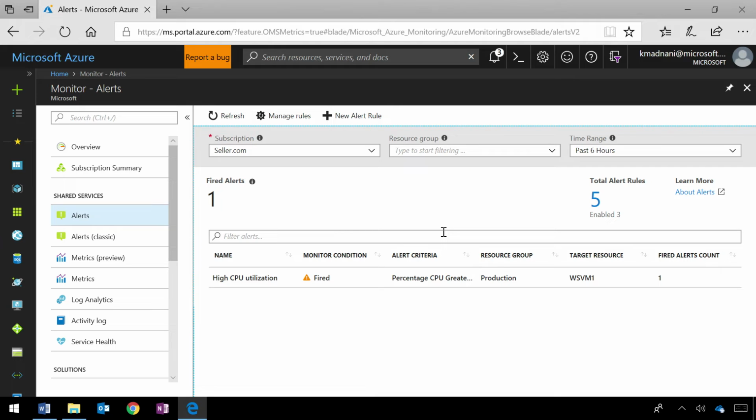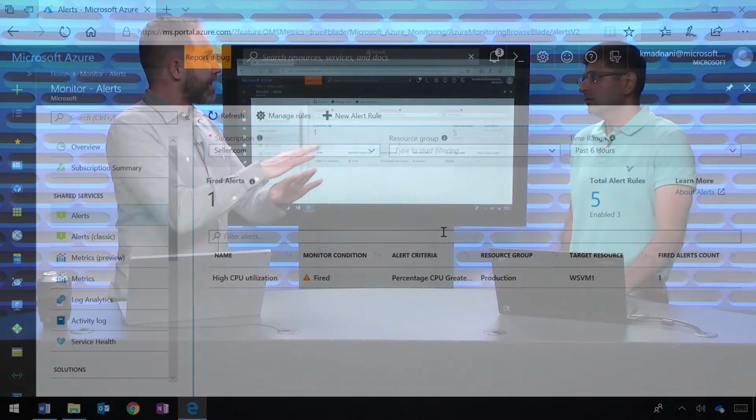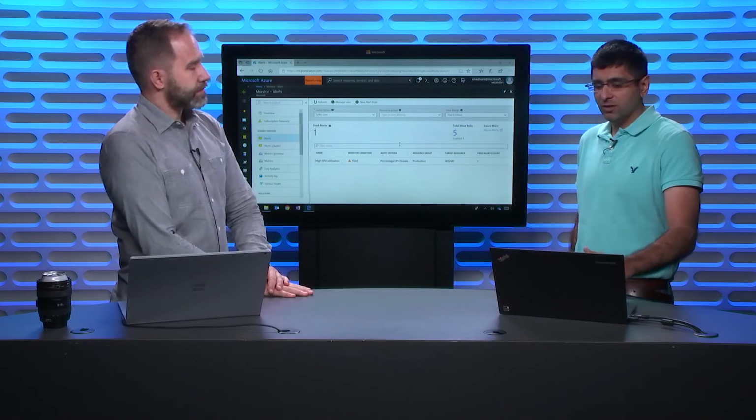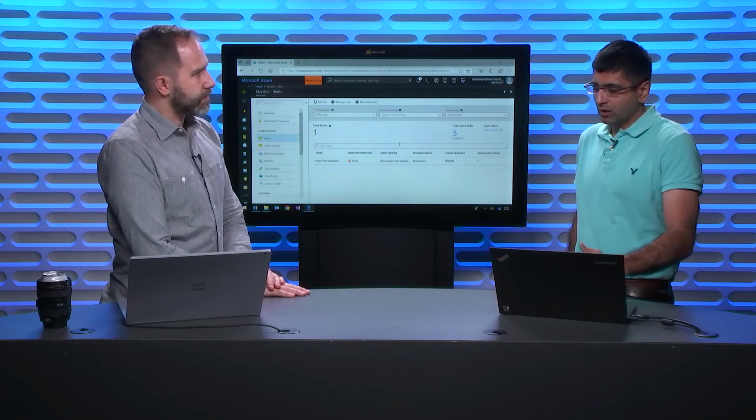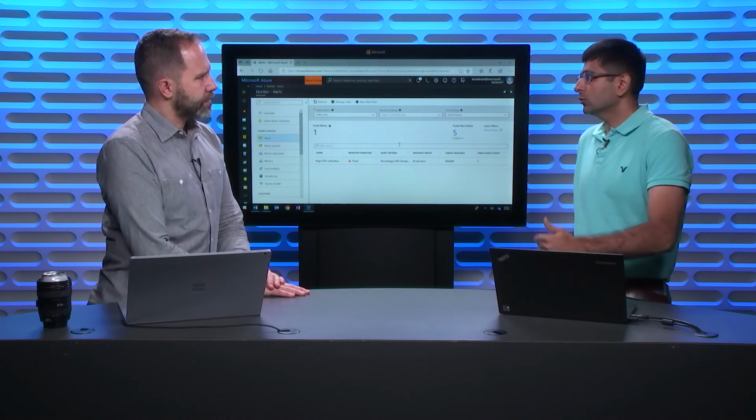That's really exciting. And also, if I were a company that were providing applications that are to be ultimately deployed onto Azure, I could include the ARM templates to say, when you create Scott's shopping cart app, here are the recommended alert rules pre-configured and ready to go. That's correct. You can set that up so that when you deploy your application, these alert rules are deployed as